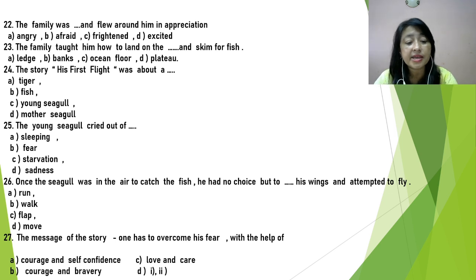This is also right, and courage and bravery, this is also right. So, the answer will be D, meaning A and B. So, to overcome one's own fear, one should be courageous and self-confident enough.